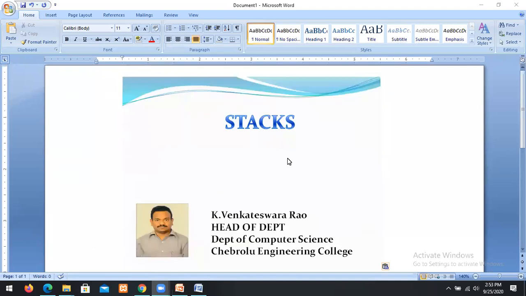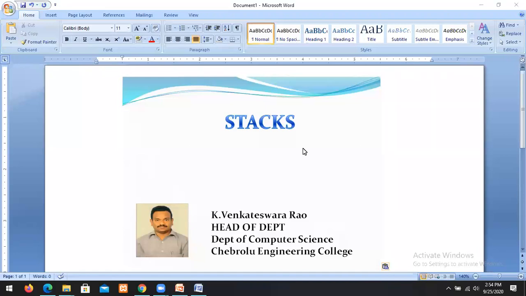So today's topic is stacks. Up to now we have completed the second unit. Now we are in the third unit, and the first topic of the third unit is stacks. What is a stack? What are the applications of a stack? What are the operations that are performed on stacks? How to implement the stacks?